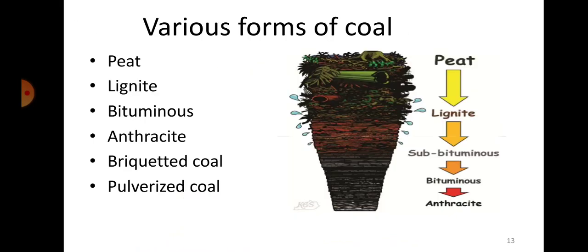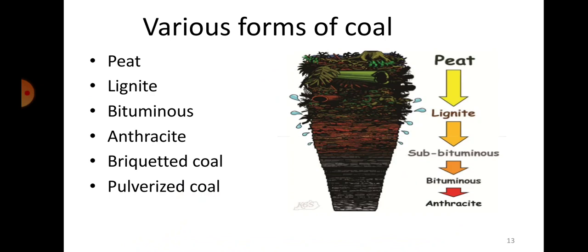Okay, so various forms of coal, this is what I was talking about. What do we mean by different forms here? It depends upon the depth at which it is there, under what amount of pressure it is acted on, and at what temperature it is maintained. Based on this, we have various forms of coal. The first one is called peat, the second is lignite, the third is bituminous, then anthracite.